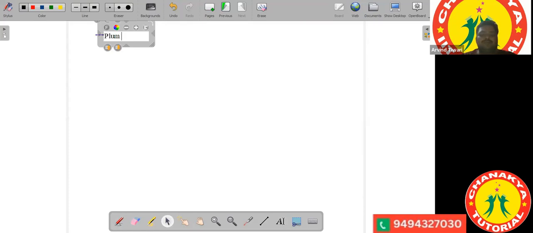So J.J. Thomson gave the plum pudding model of atom. So what was the plum pudding model of the atom? He assumed, see, up to now, whatever studies were made, on the basis of those studies, it was confirmed that the atom is